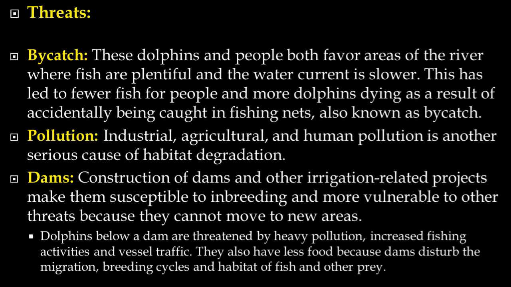Industrial, agricultural and human pollution is another serious cause for habitat degradation of these dolphins. Construction of dams and other irrigation related projects make them susceptible to inbreeding and more vulnerable to other threats because they cannot move to new areas. Dolphins below a dam are threatened by heavy pollution, increased fishing activities and vessel traffic. They also have less food because dams disturb the migration, breeding cycles and habitat of fish and other prey.